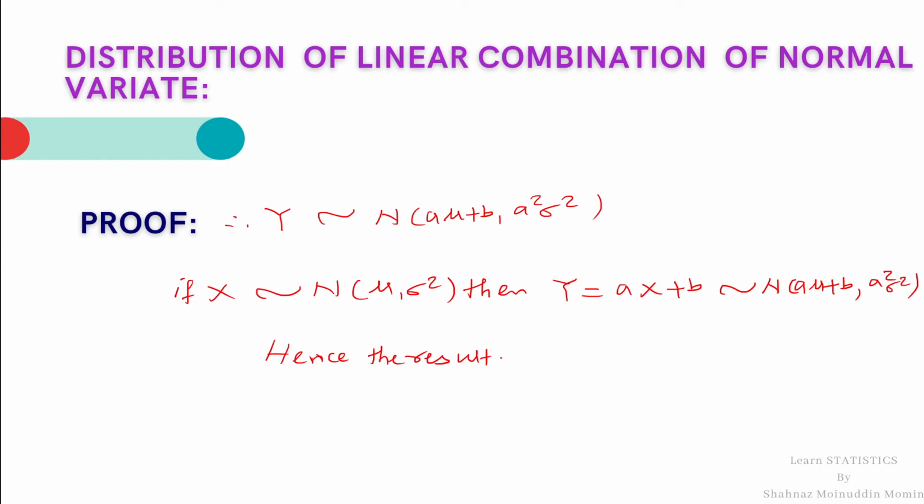In this lecture, we learned what is a linear combination of a normal variate and what is its distribution. Further, we have completed the derivation of the distribution of the linear combination of a normal variate aX plus b, with a and b constants.